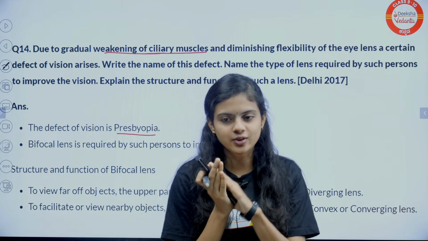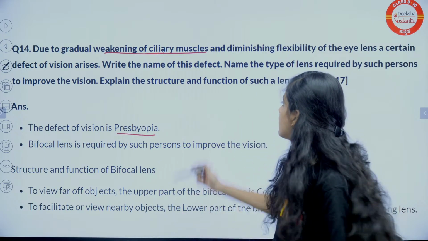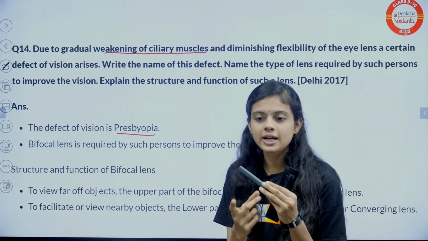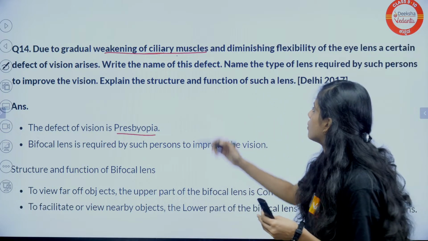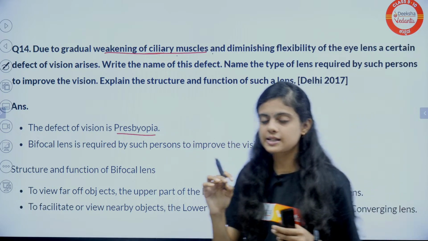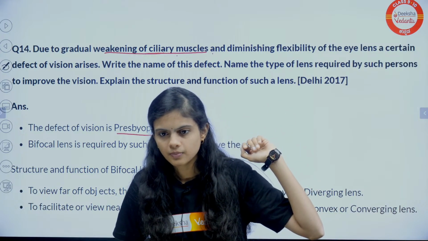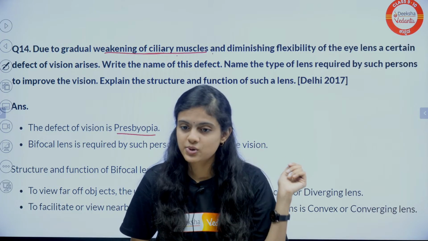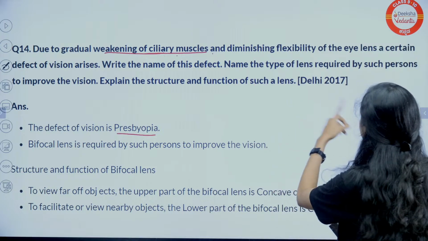Very good. This defect is caused in old age, so there will be weakening in the ciliary muscles, so the lens will be unable to expand and contract, right? So what happens in this defect? Is it difficult to see distant objects or near objects? No worries, Ansh, that's okay. To correct it, we'll be using a bifocal lens.